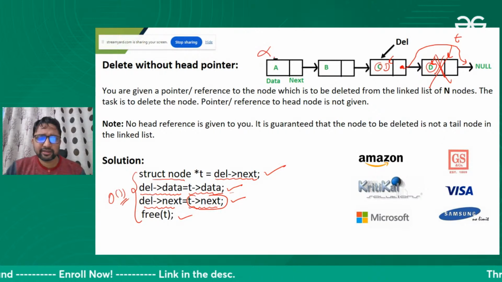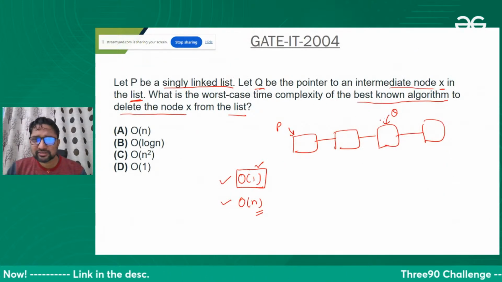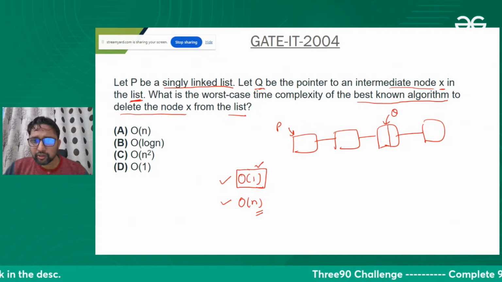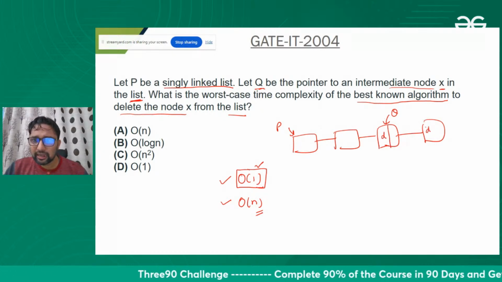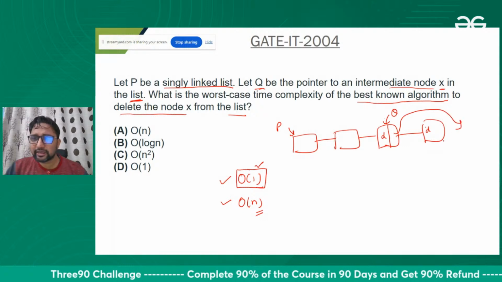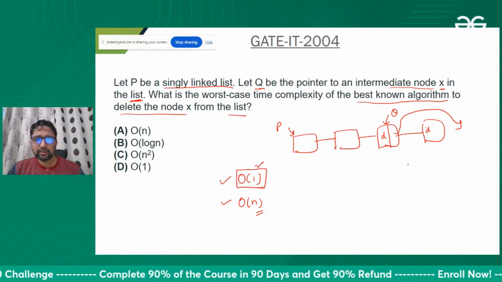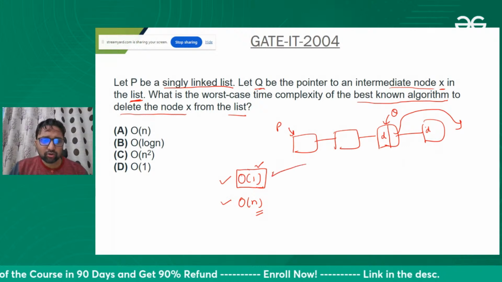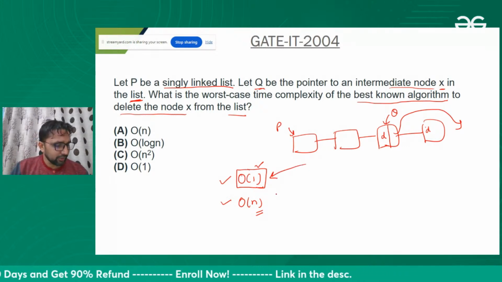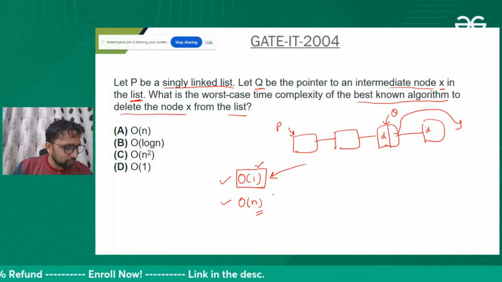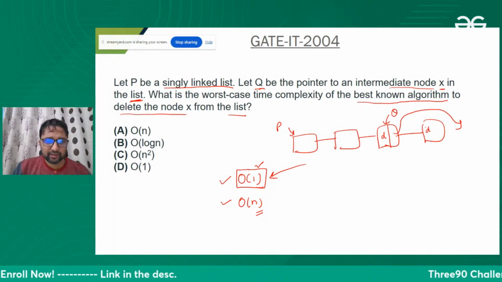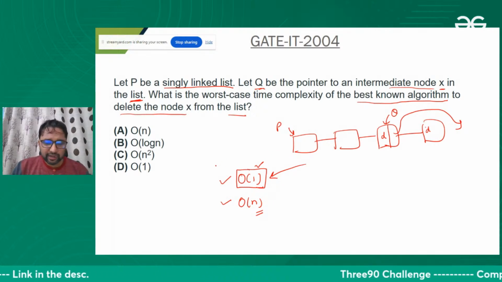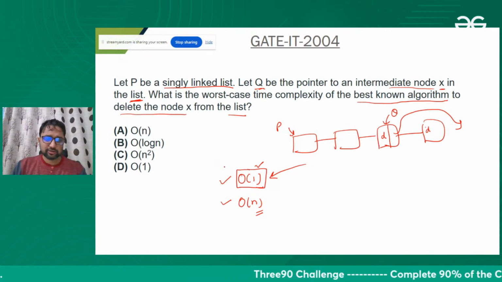You do not need the head itself. You do not need to traverse here. What you need to do is copy the data from here to here, and link this to the next. This procedure will take constant time to execute. This is the same method I discussed in the previous question.